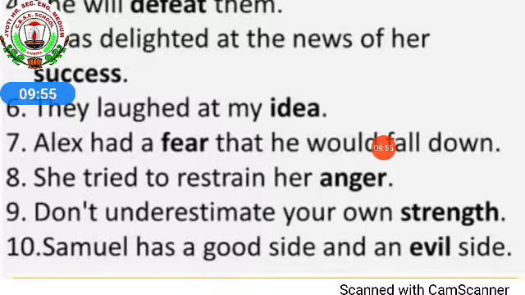They laughed at my idea. Alex had a fear. Fear means dar. You cannot see fear, but we can feel. Alex had a fear that he would fall down. She tried to restrain her anger. Don't underestimate your own strength. Samuel has a good side and an evil side.